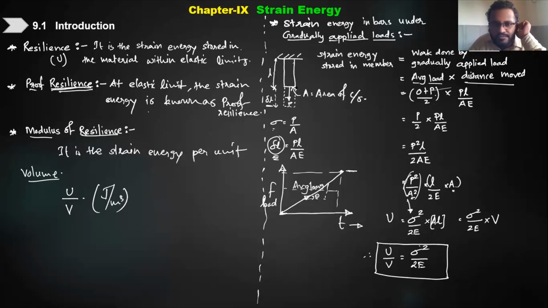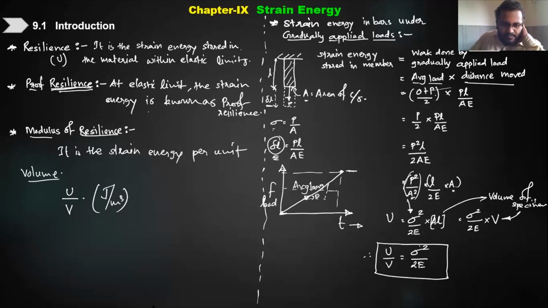Now the area of cross section is A and L is the length, so this is nothing but the volume. So AL represents the volume of this specimen, or the bar. Therefore if I replace that by volume V, I get energy as sigma square V by 2E. And if I take that in the denominator, U by V, that is energy per unit volume, strain energy per unit volume, or the modulus of resilience, is sigma square by 2E. Now this is the formula for gradually applied loads.